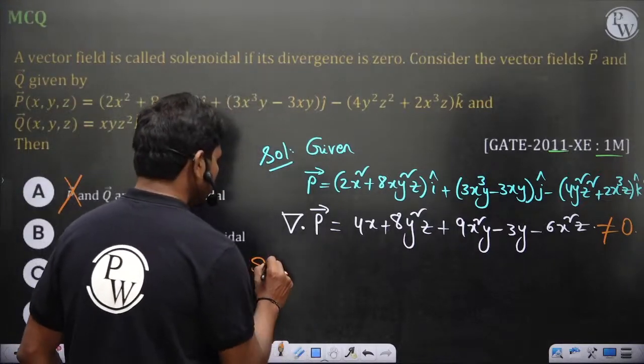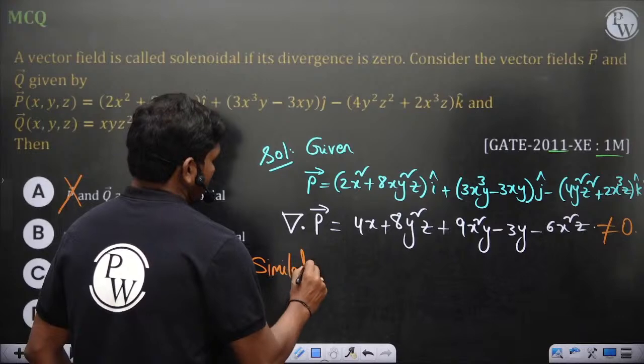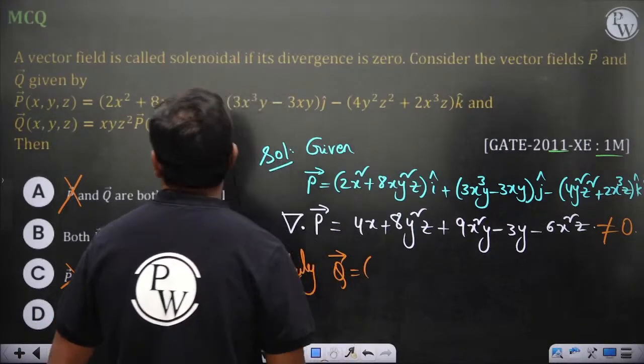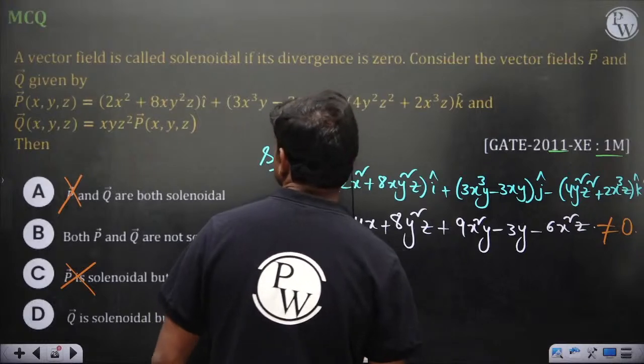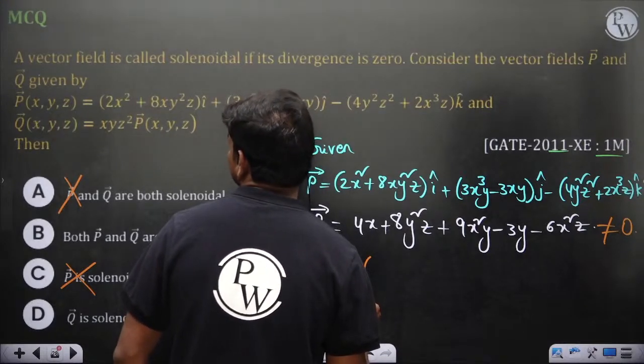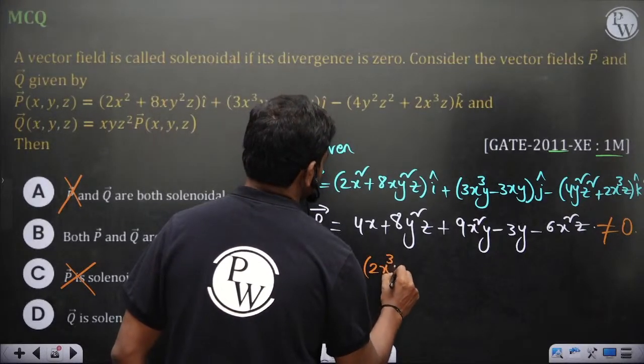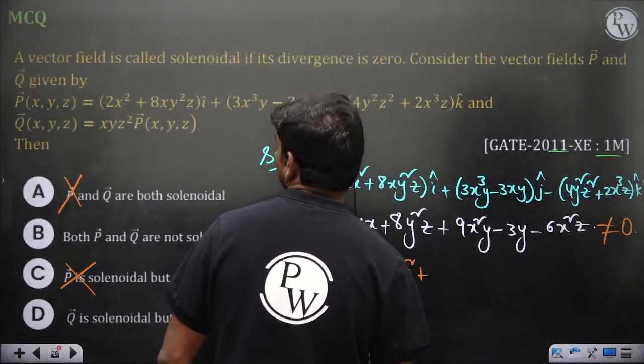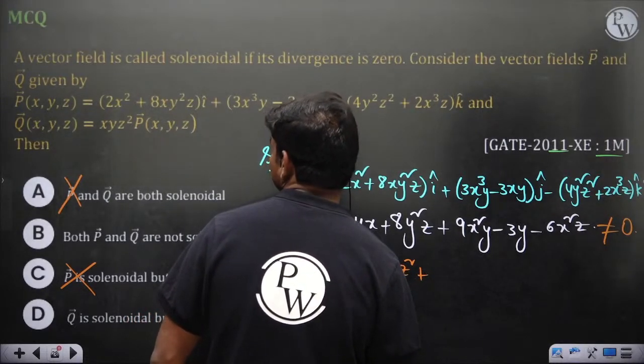So similarly, Q is equal to xyz² times this vector P. So 2x³yz² plus 8x²y³z³ times i.